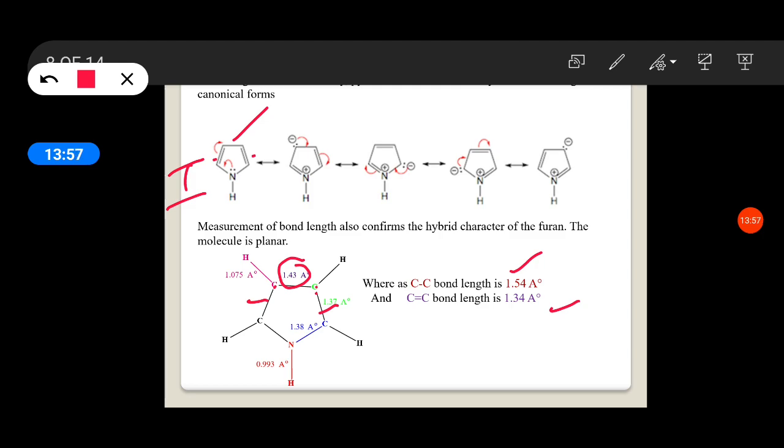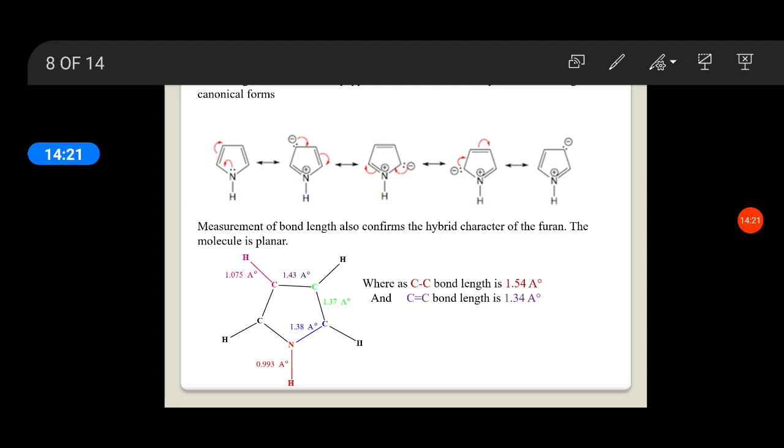The nitrogen-carbon bond is also 1.38 angstrom, which is less than an actual nitrogen-carbon single bond. So the bond length confirms there is no pure single bond or pure double bond, and the furan is a hybrid of all these canonical forms.